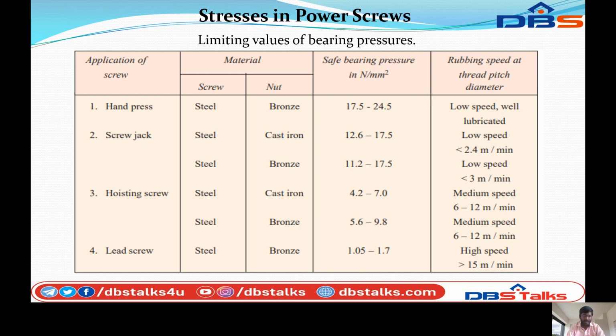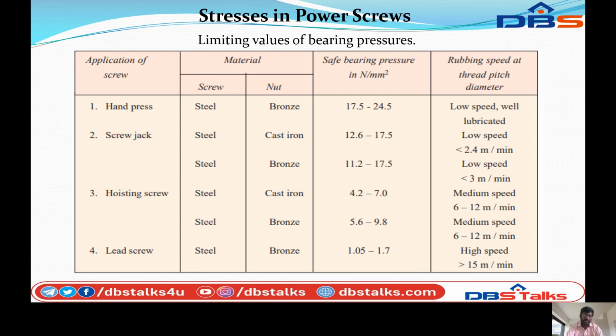So coming to the hoisting screw, the material of the screw is steel and the material of the nut is cast iron. The safe bearing pressure is 4.2 to 7.0. The remark is medium speed, in the range of 0.1 to 0.2 meter per second. In this tabular column, this is given as 6 to 12 meter per minute.